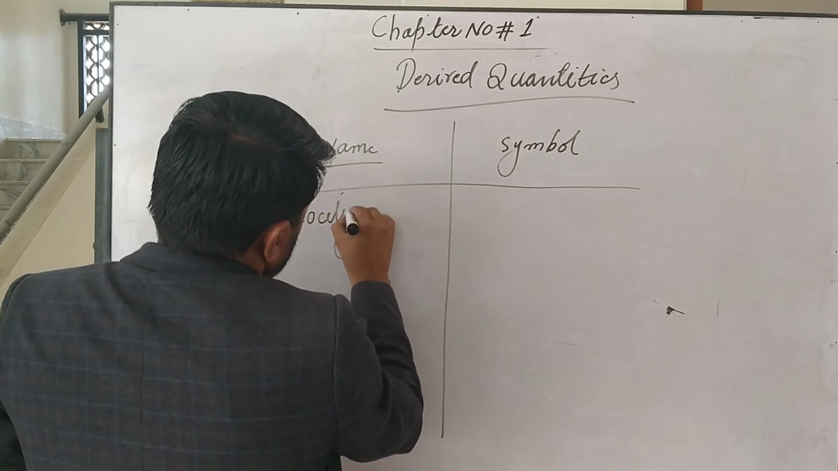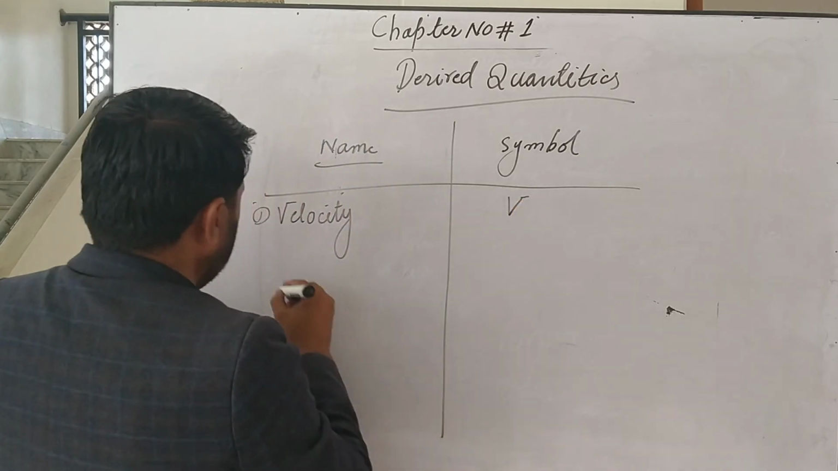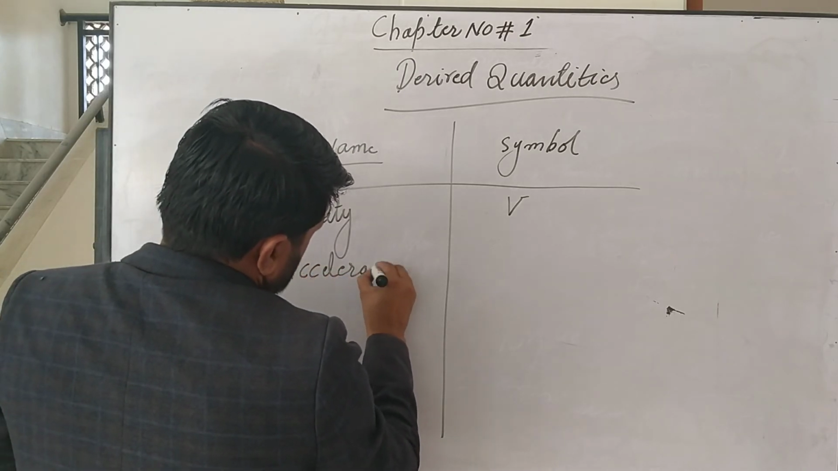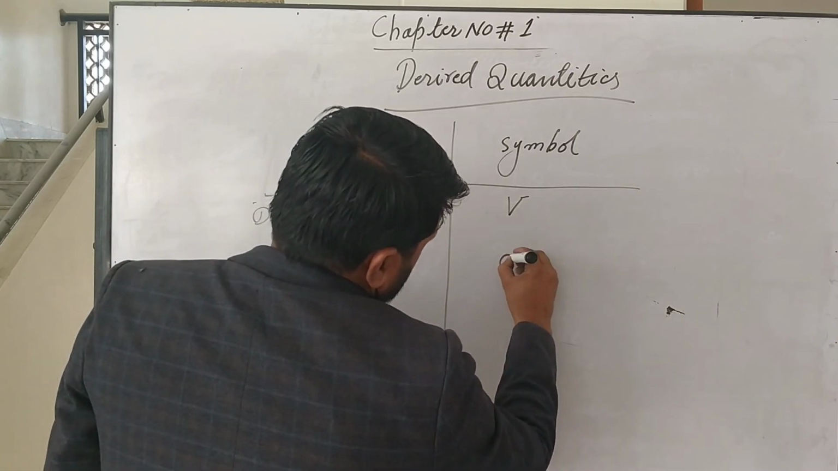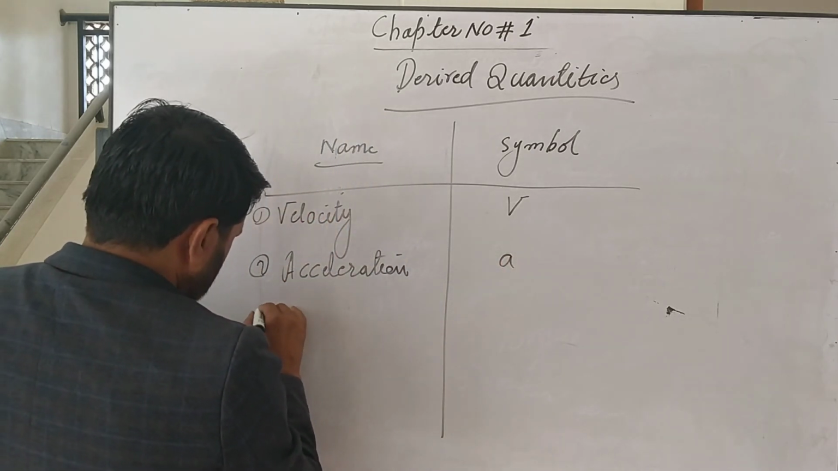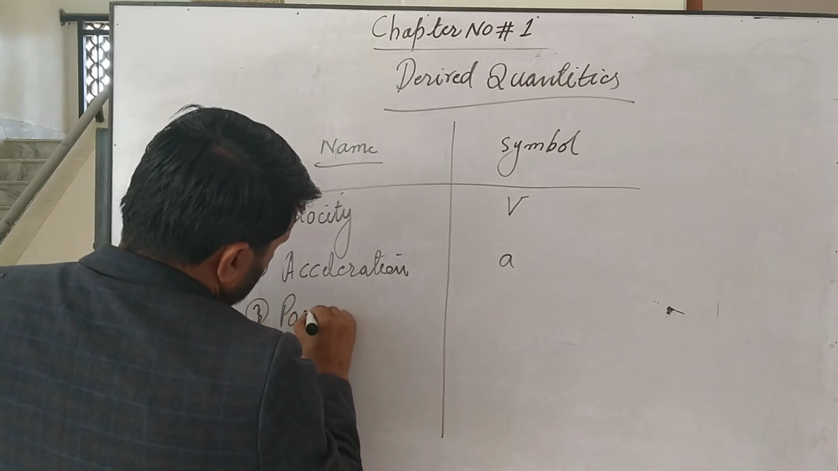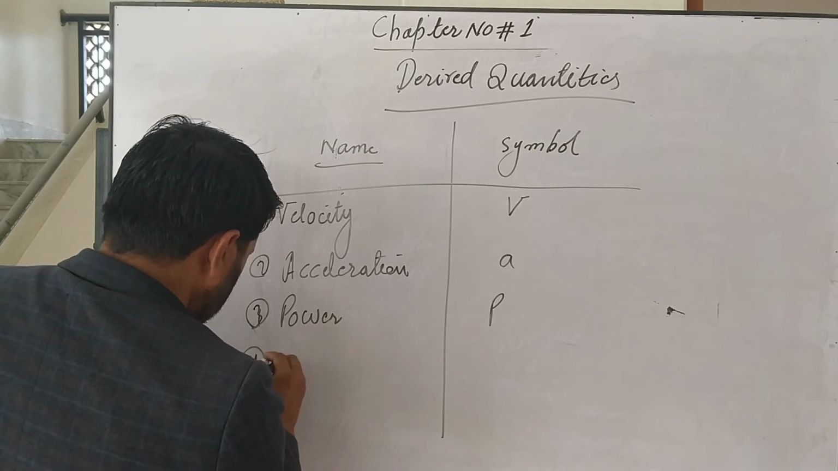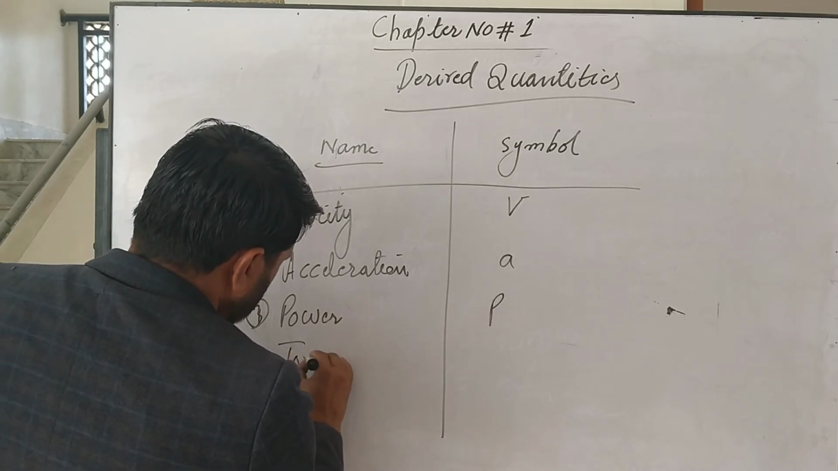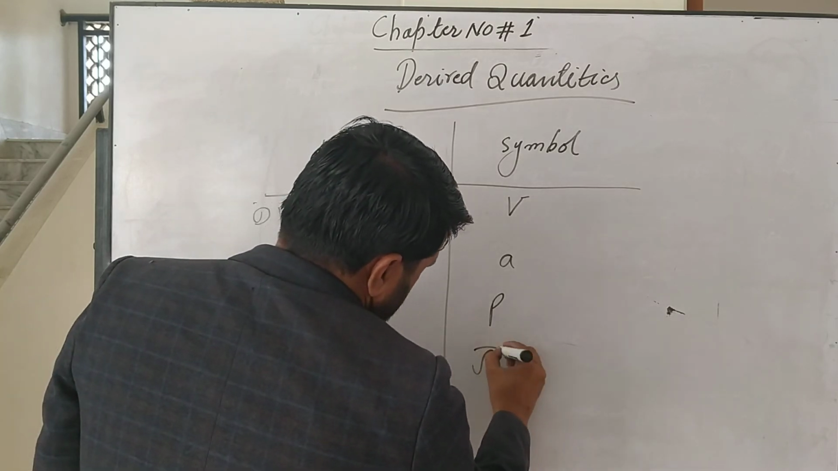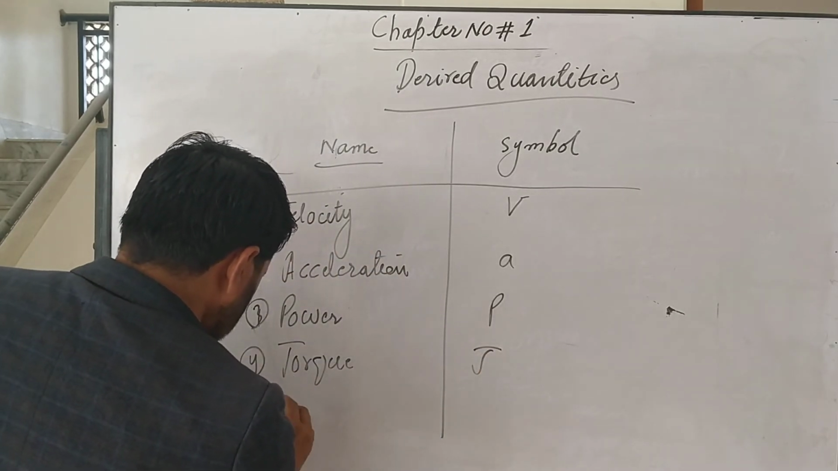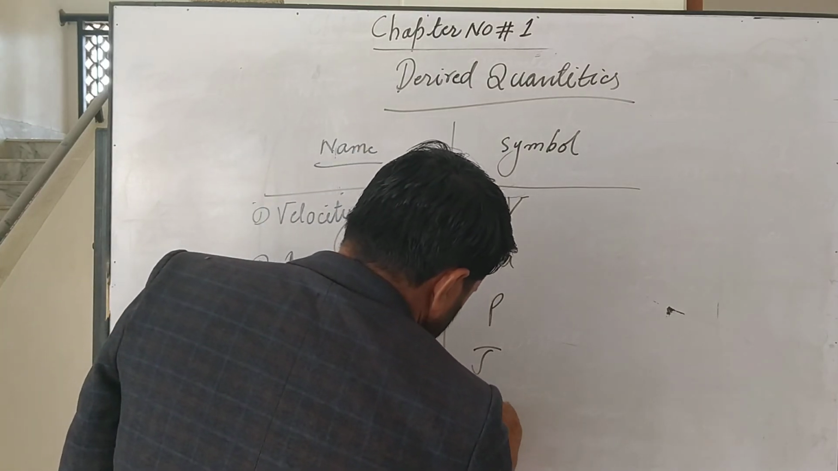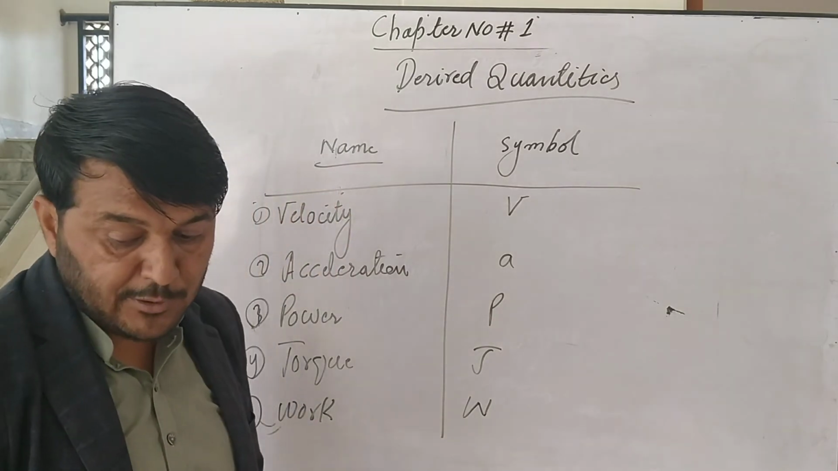Number 1, velocity denoted as a capital V. Number 2, acceleration denoted as a small a, power denoted as a P, torque denoted as a tau, work denoted as a capital W.